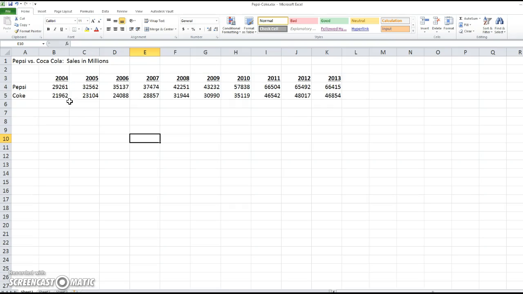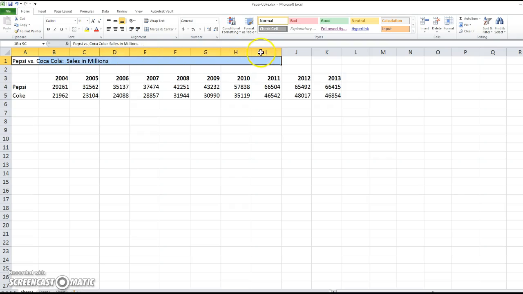So you can see all these numbers here are indicated in millions. All right, the first thing we want to do is a little bit of formatting. Let's go ahead and click where it says A1 all the way over to K1, and let's go ahead and merge and center. Let's make that bold.